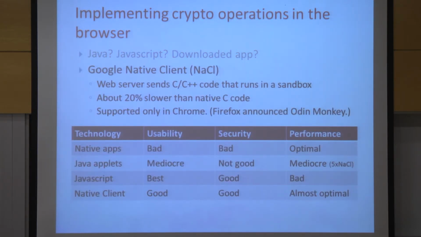In the end, and I'll show you why, we use a different technology called Native Client from Google, which essentially lets web servers send C code to browsers, and then the browsers run it in a sandbox inside the browser that makes sure that the code doesn't do anything bad with the system, and have almost the same efficiency as C code. So the cost is something like 20% slower than C, according to our measurements, and still it's pretty secure code. Now the downside right now is that this Native Client technology is only implemented in Chrome, the Chrome browser.